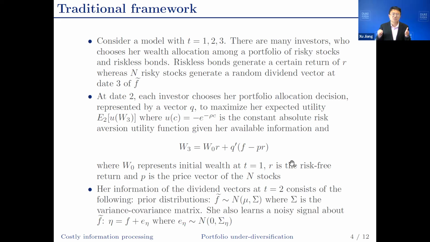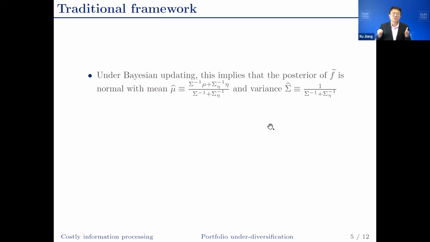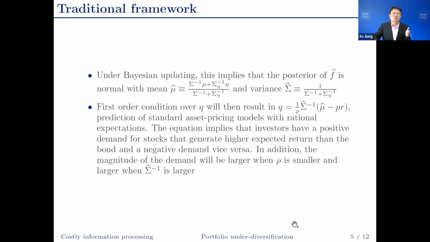Investors' information regarding dividends consists of the prior distribution and a noisy signal. Under Bayesian updating, this implies that the posterior of the dividends is normal with mean mu hat and variance sigma hat. Because we have n stocks, mu hat is a vector and sigma hat is a matrix. First order condition results in the demand function, which is the standard result in those asset pricing models.